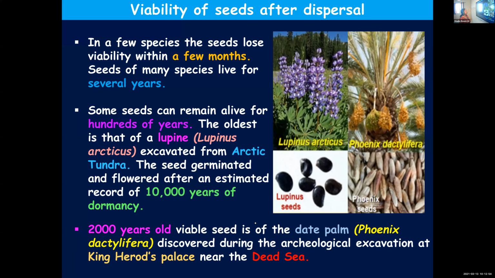And the other example is that of lupine, and it was excavated from the Arctic tundra. The seeds were remaining in a frozen condition, but they could germinate. The scientists could estimate that these seeds were 10,000 years old. That means it was remaining dormant for almost 10,000 years, but still, once these seeds were excavated out, they were in a viable state. They could germinate and form new plants.